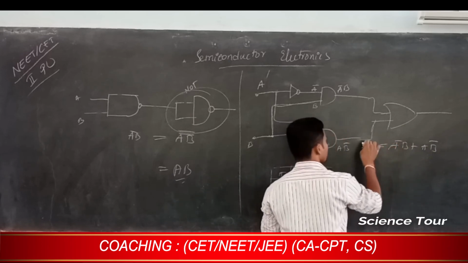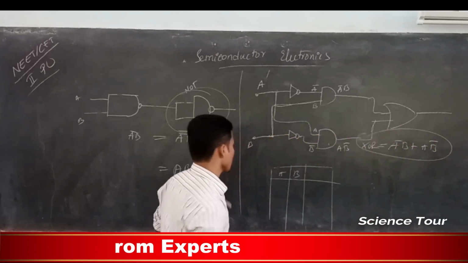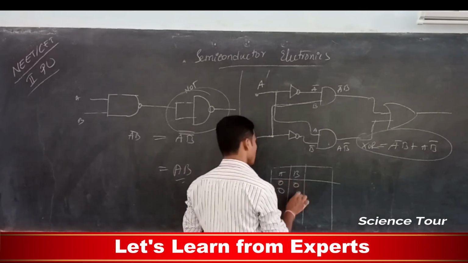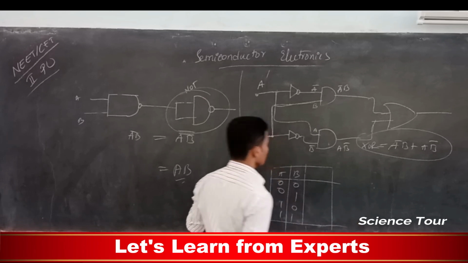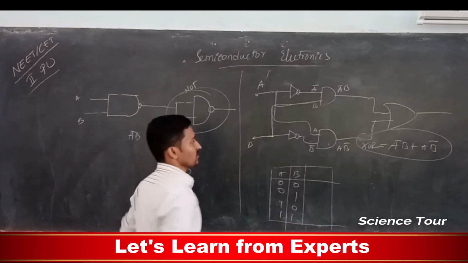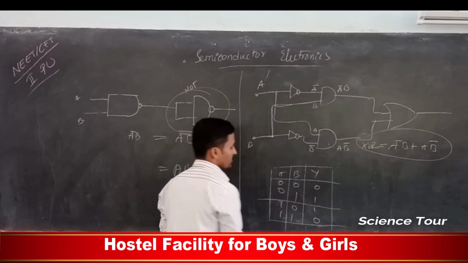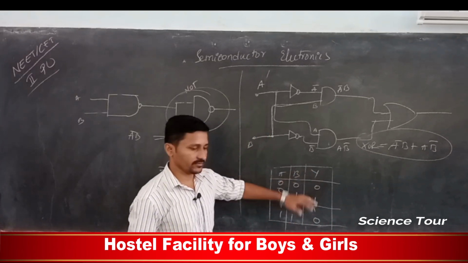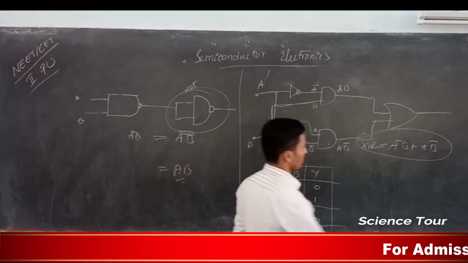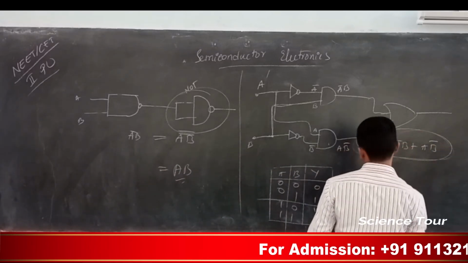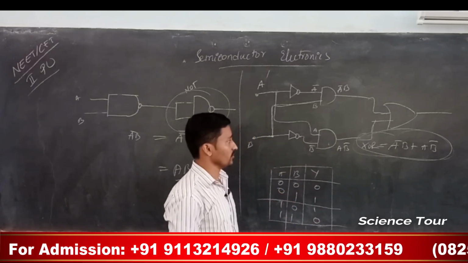And this special circuit we are going to call an exclusive OR gate, XOR gate, and it is 0 0 0, 1 0 1, 0 1 1. You have to write down the truth table. It is 0 1 1 0. It is a symmetry, no? Symmetry in this way. This is a work for you. You have to find out the truth table for this. Okay, this is what you are going to get for the XOR gate.